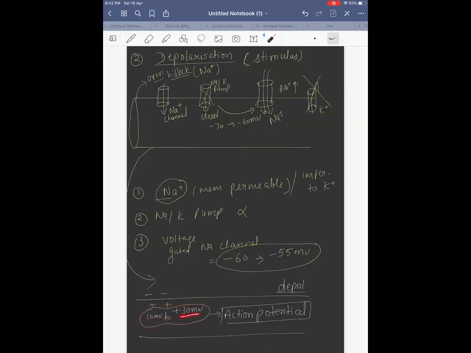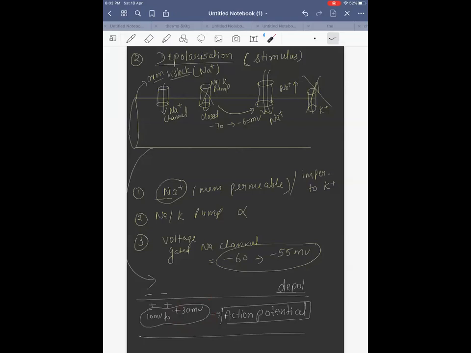Why is plus 30 the maximum value? Because this is the voltage to open the potassium channel. Now when the potassium channel opens, potassium will start going out. Positive charge is going out, so plus 30 will start to go to less positive, and finally it will become negative. Cool. That is repolarization, which we are going to see.